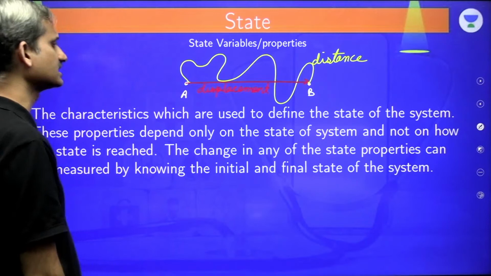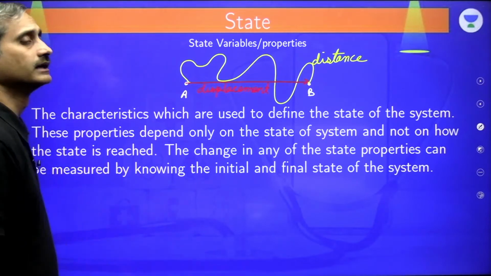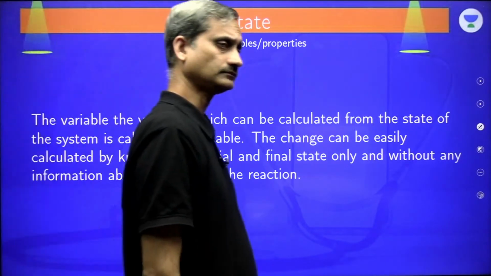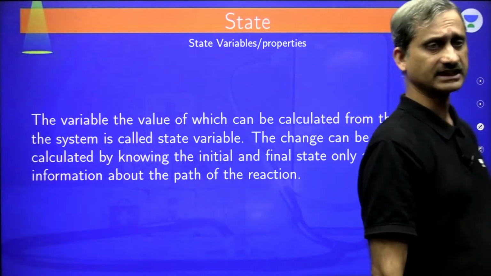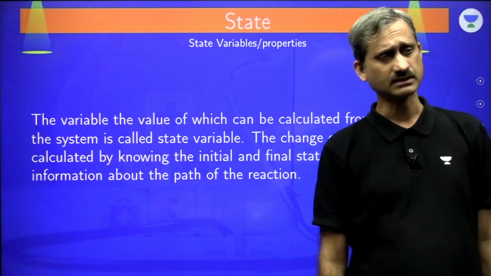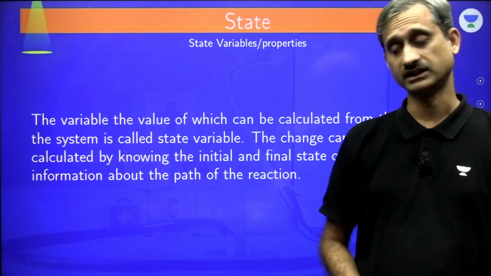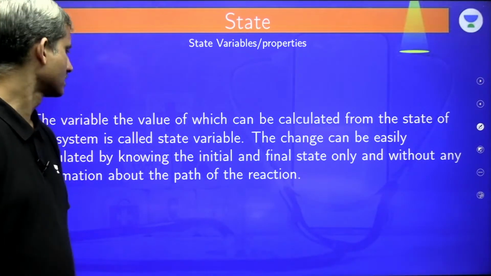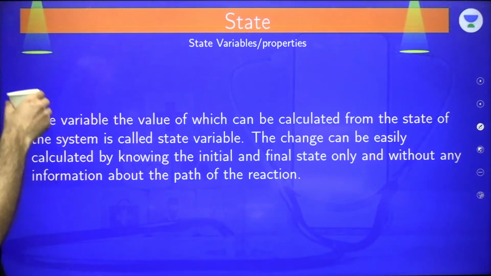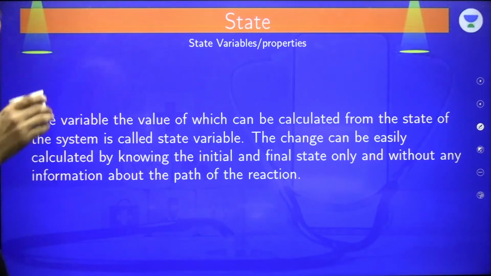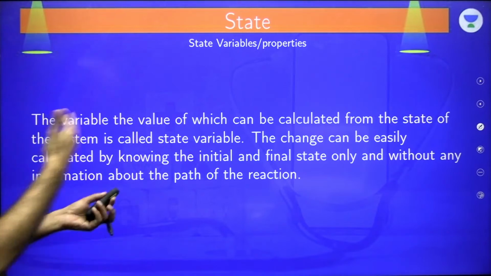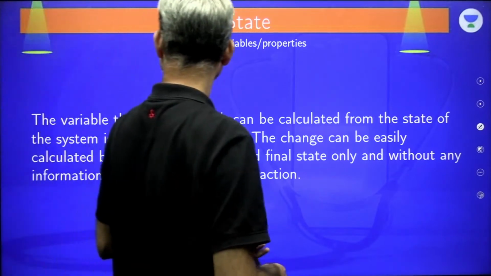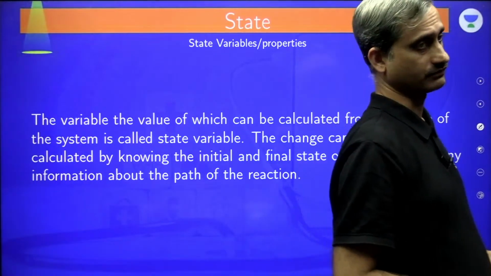So these are what we call state properties, state variables. Clear? The variable, the value of which can be calculated from the state of the system itself is called a state variable. The change can easily be calculated by knowing the initial and final state only, without any information about the path of the reaction.